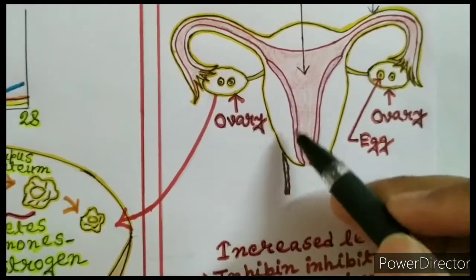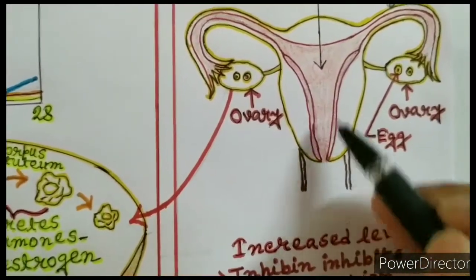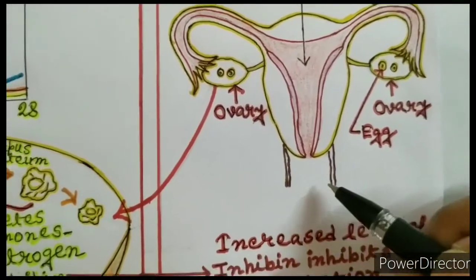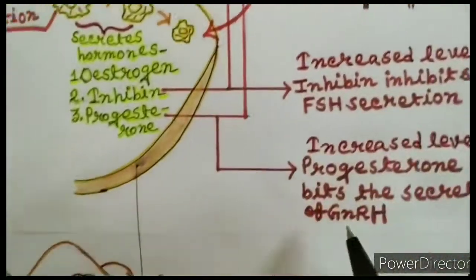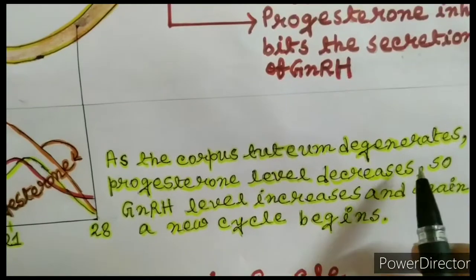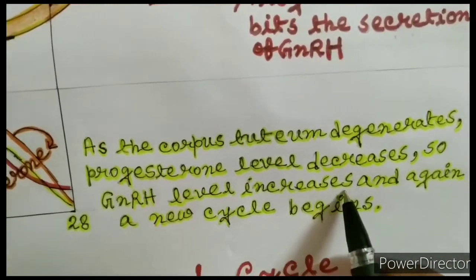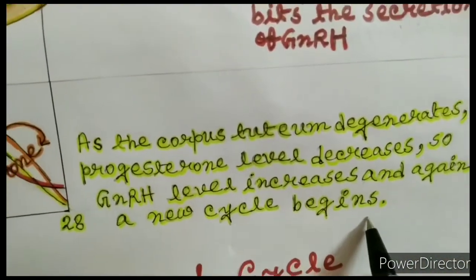The endometrium, along with the blood and the mucus from the cervix and the vagina, makes up the menstrual flow, which leaves the body through the vagina, and the period occurs. After that, a new cycle occurs, because when the progesterone level decreases, the gonadotropin releasing hormone level also increases, causing a new menstrual cycle to occur again.